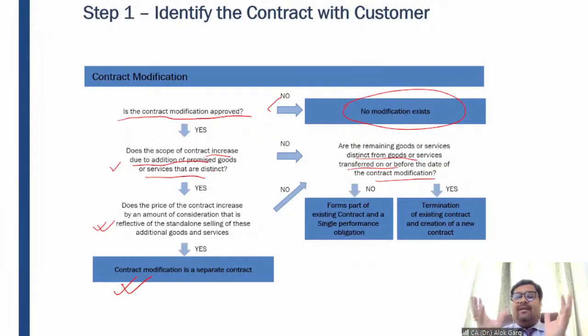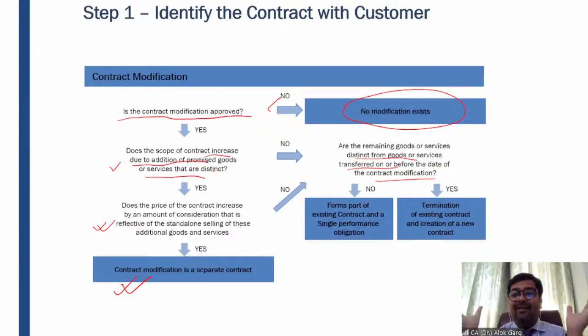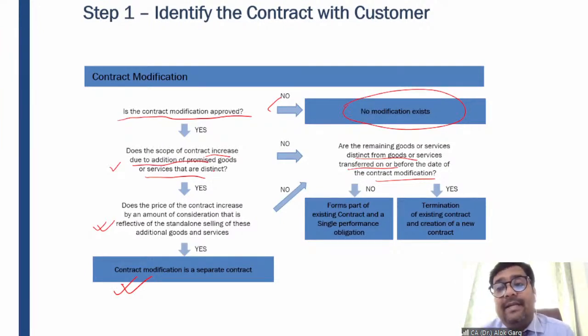We cannot say that these two are different; these two provide the same usage, the same utility. So this is the same wall. Instead of single coating, I'm asking for double coating. In this case, I cannot say that the remaining goods or services, double coating, are different from a single coating. From the benefit perspective, I cannot say that these are different goods and services before or after modification, and hence the treatment would be different.